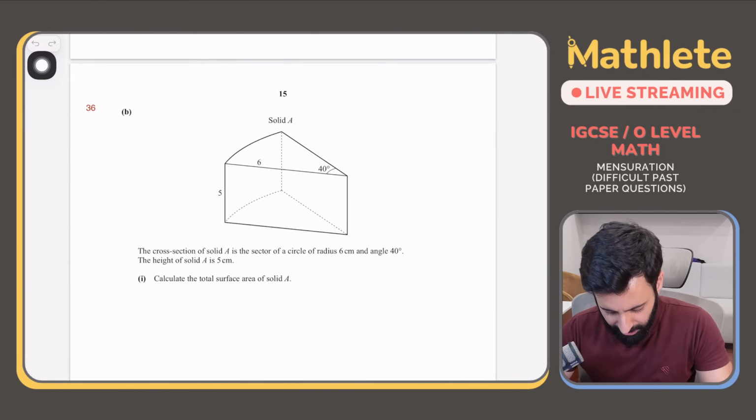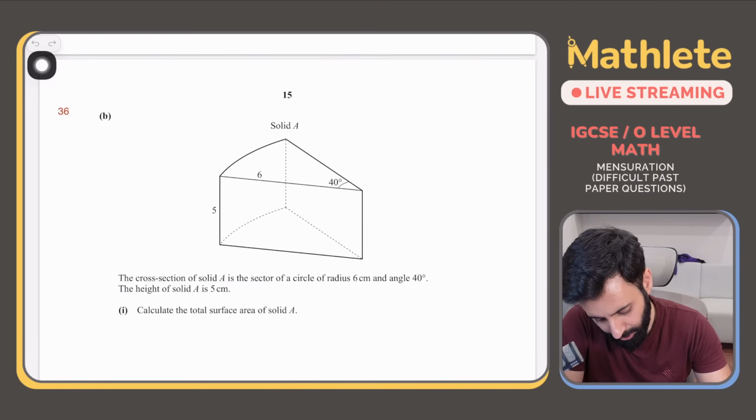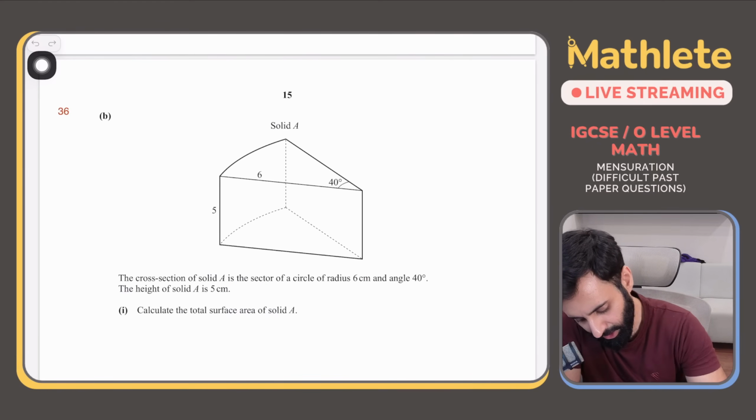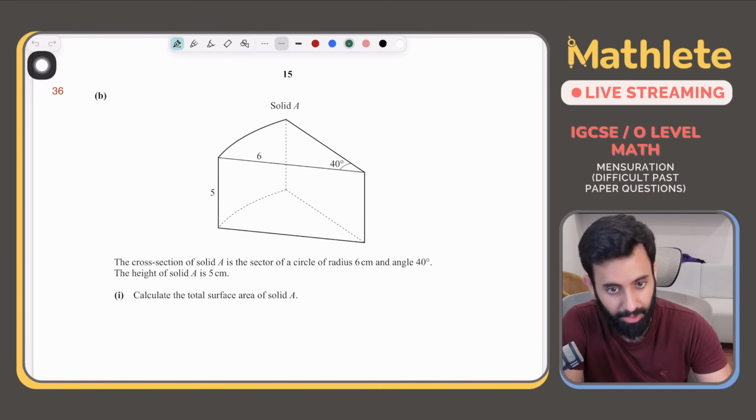The cross section of solid A is a sector of a circle of radius 6 cm and angle 40 degrees. The height of solid A is 4 cm. Calculate the total surface area of solid A.